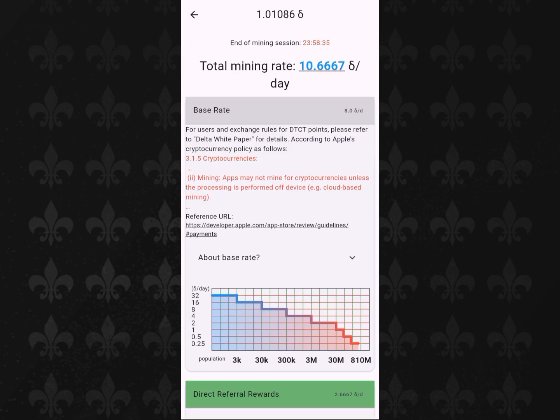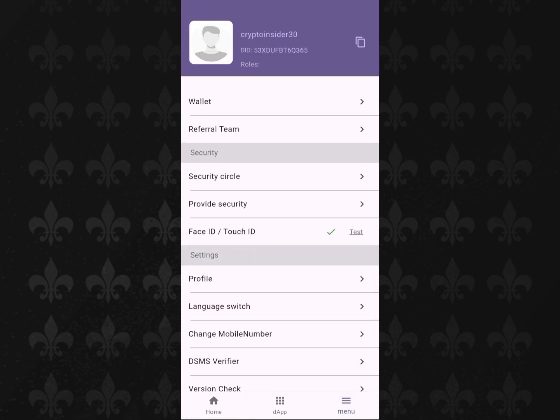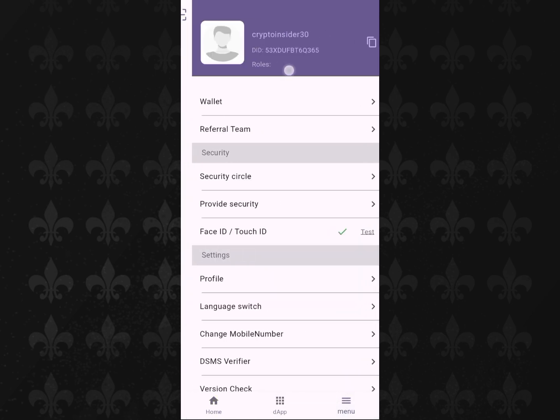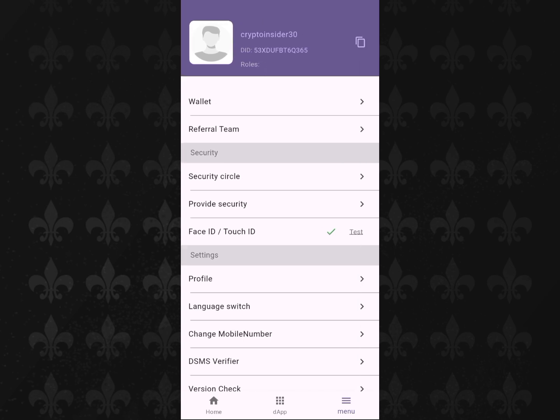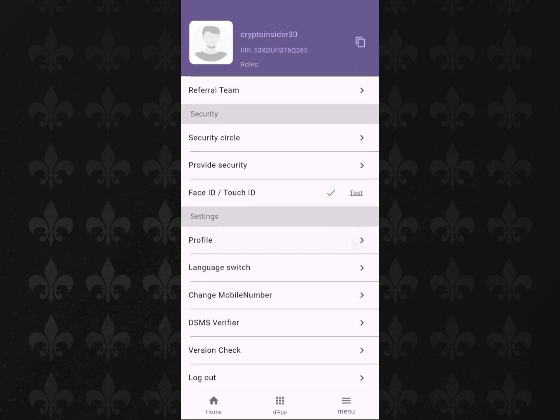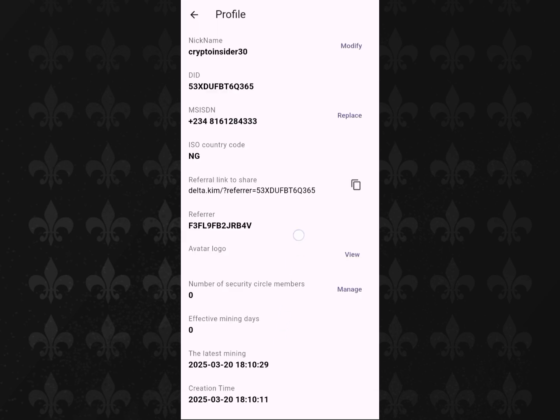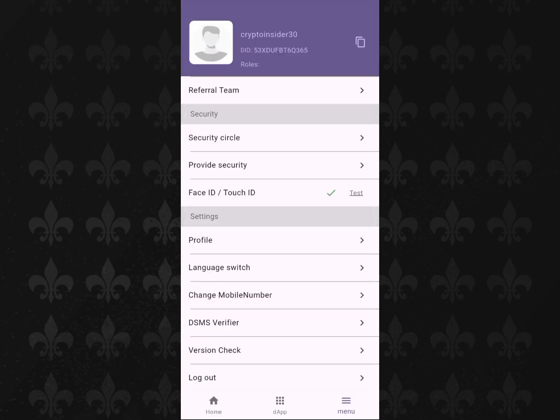Over at minting, you can see the total mining rates. If you click on menu, it brings you to this place where you can set up your various information. You can see your profile and your face ID. Click on profile, this is it. So endeavor to put in your correct information so that you will not have issues doing your KYC or any form of verification. So let's go back.